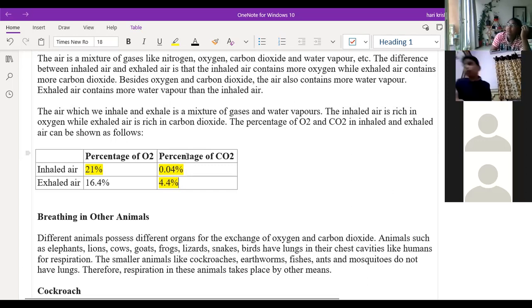So the CO2 percentage in the air is 0.03 to 0.04 percent only. We are inhaling 0.04%, right? Yes, that is the average. 0.03 to 0.04 percent of CO2 will be there in the atmosphere.